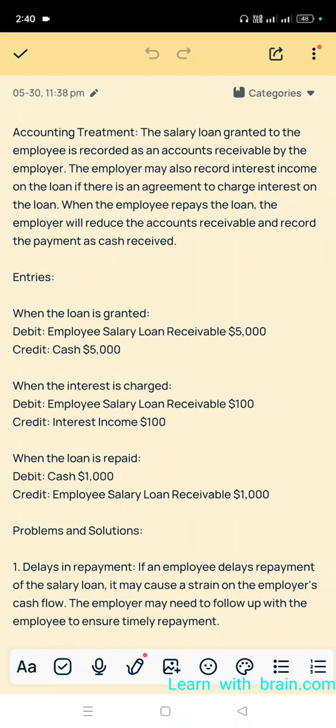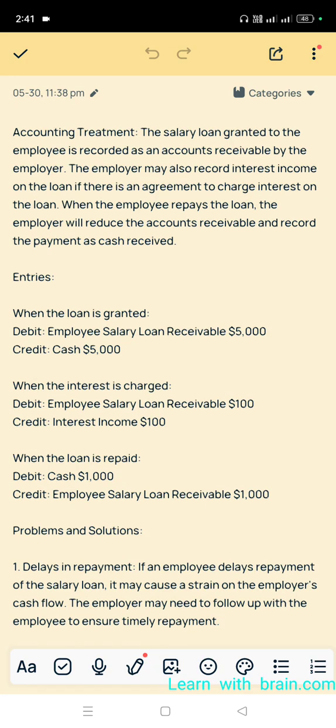Sometimes some employers may charge interest also. When the employee repays the loan, the employer will reduce the accounts receivable and record the payment as cash received. When the employee pays the loan, automatically it reduces the accounts receivable account.